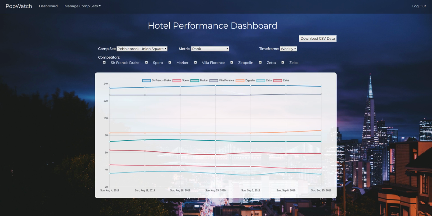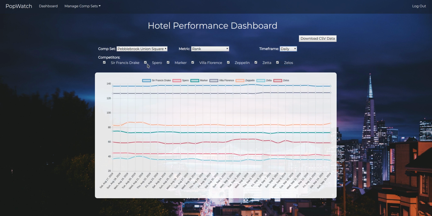My favorite part of this project was creating the dashboard page where I display the data. I used chart.js to render the data. Every element above the chart has an event listener. Each time one of these values is changed, an AJAX request is sent to the route, with all of these selected options packaged into it.